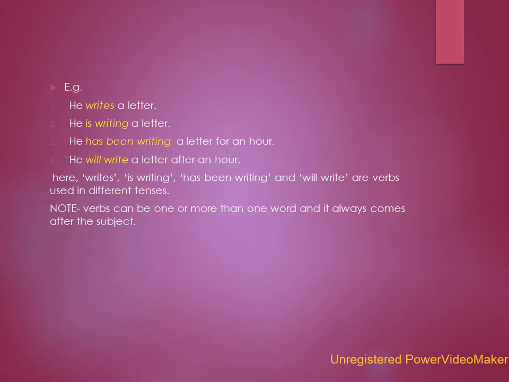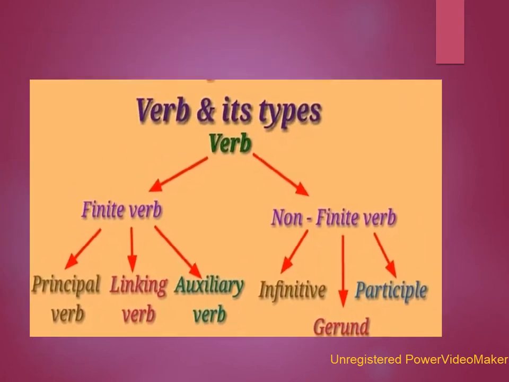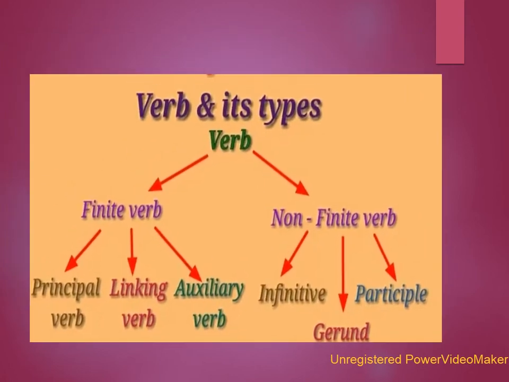Now note, a verb can be one or more than one word, and it always comes after the subject in a sentence. Verb and its types.